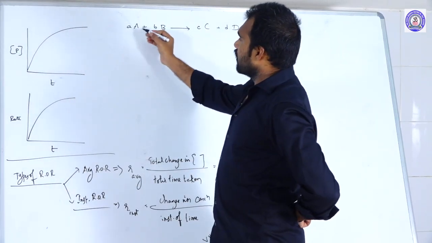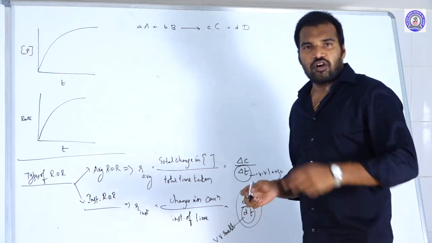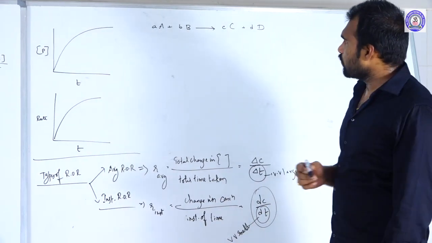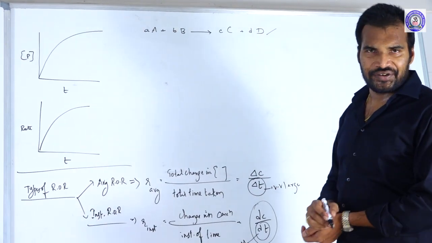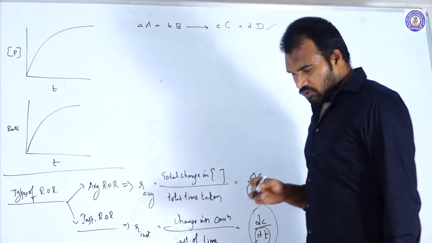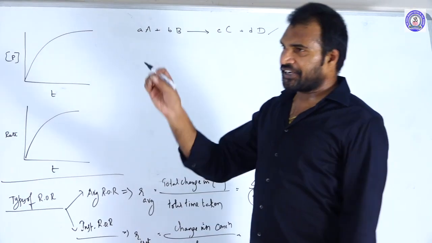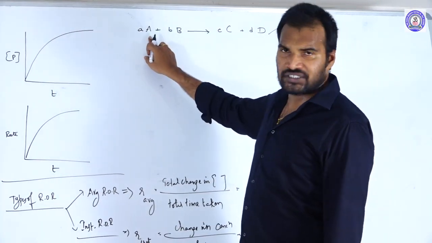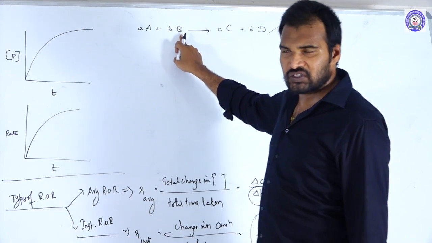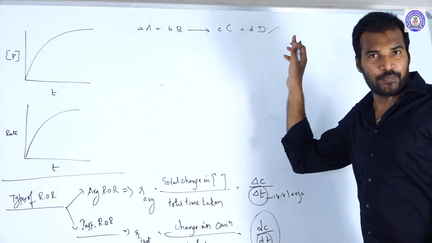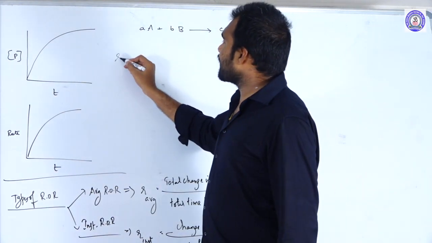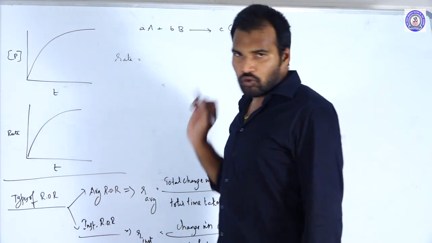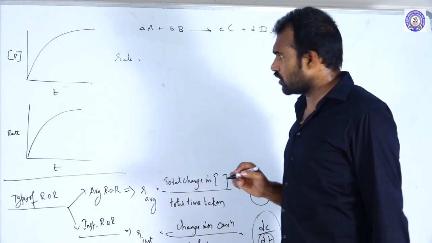That is small a moles of capital A, small b moles of capital B, small c moles of capital C, and small d moles of capital D. Products are produced in the reaction. So what is the rate expression? Is the rate of the reaction the same as the rate of disappearance of A, the rate of disappearance of B, the rate of appearance of C and appearance of D? No, it's different.